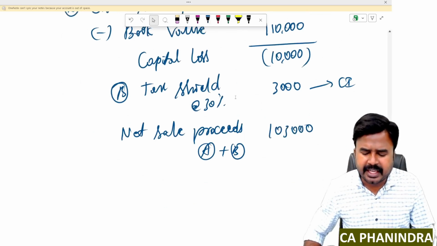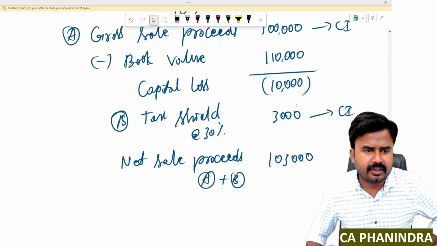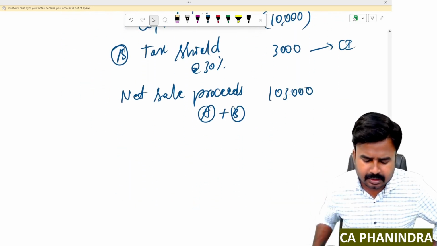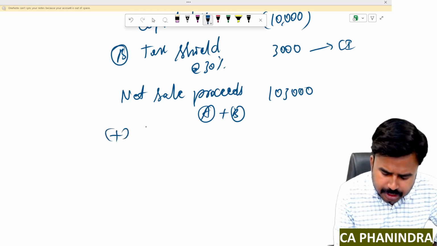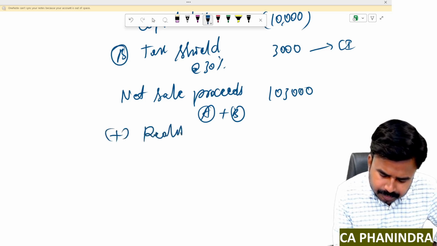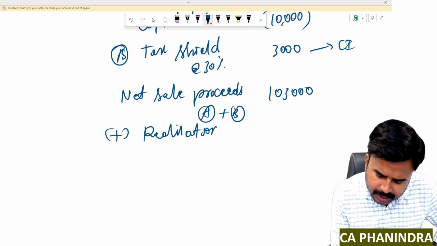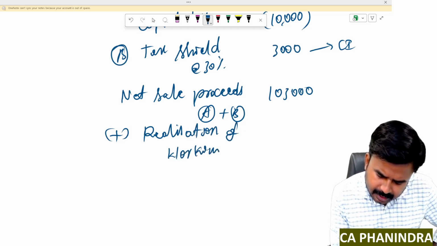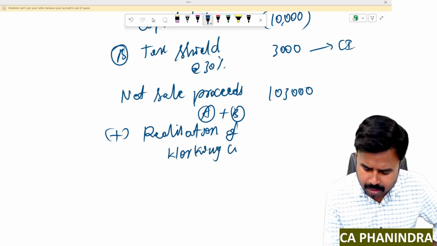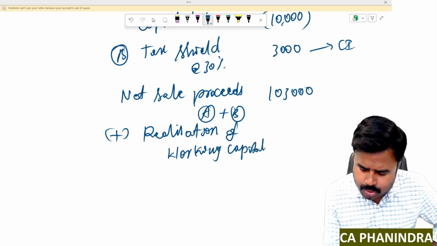So instead of taking these numbers, you can take them as marks for the sake of writing the format. Add realization of working capital. As usual, see, either the first format or the second format should be followed based on the requirement.